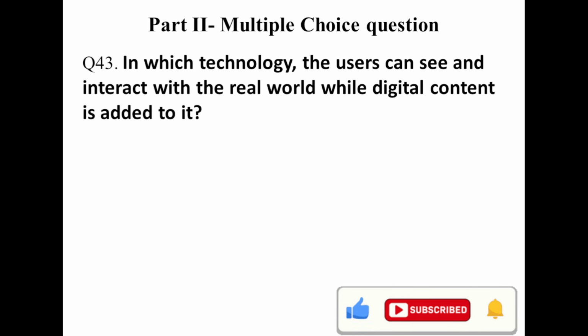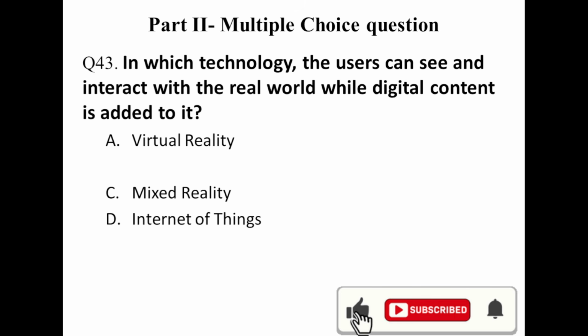In which technology can the user see and interact with the real world while digital content is added onto it? That's what you call augmented reality. Virtual reality, no. Virtual reality is digital content, computer simulated. Mixed reality, augmented reality, the answer.